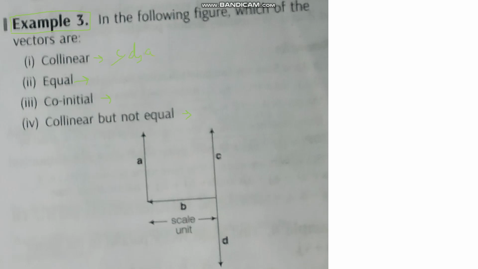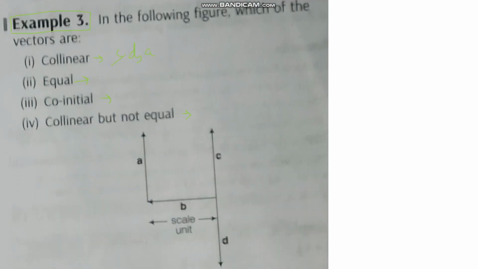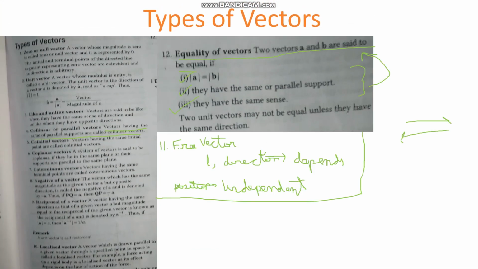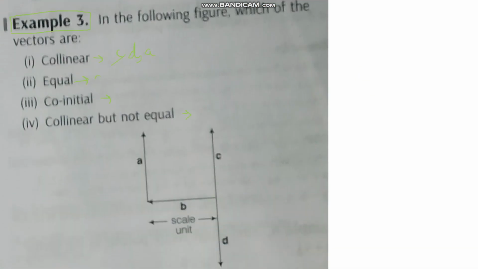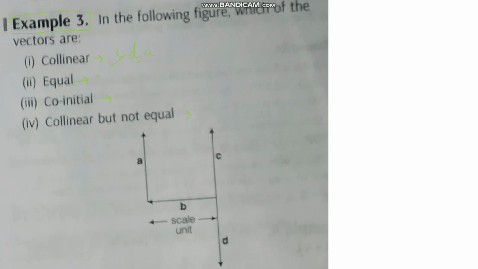We have to find equal vectors. Equal vectors, I have told you three conditions. Mod A is equal to mod B, they have the same or parallel support, they have the same sense, right? Here, don't get confused. A and C have the same magnitude. Let's see if it follows the other conditions also. The other condition was same or parallel support. Same support is not there, but parallel support is there.